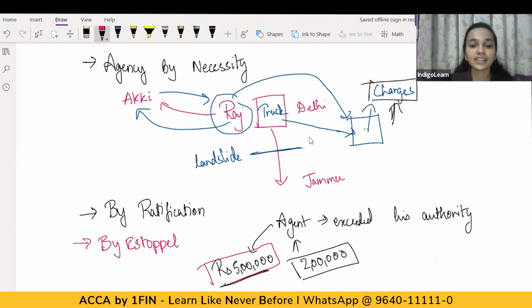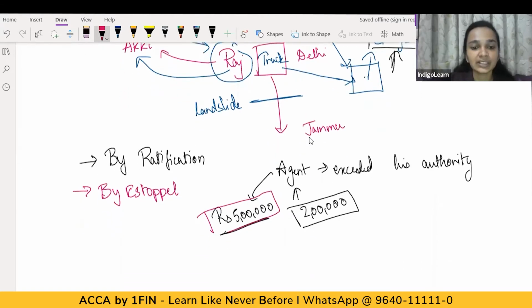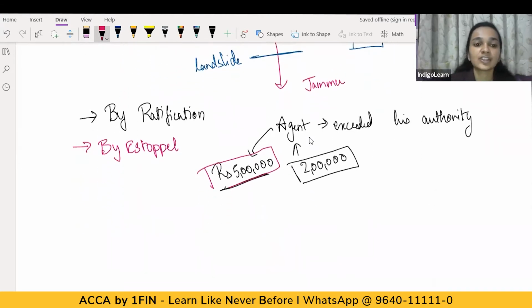And the last situation is agency by estoppel, or agency by holding out. Now, what happens in case of agency by estoppel? Let's understand. When we talk of agency by estoppel, there's no express agreement between the principal and agent, wherein there's no principal-agent relationship at all. But still, by estoppel, a principal-agent relationship is established. Let's understand how. There's a person who wants to sell his house, and he is informed. The name of this person is, say, Mr. Abhi.